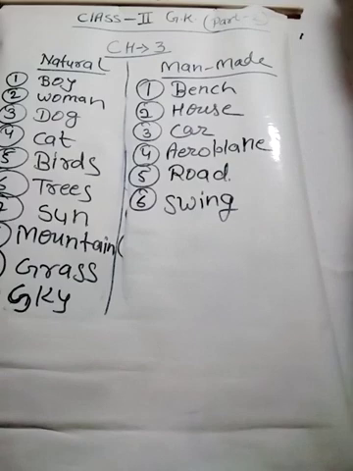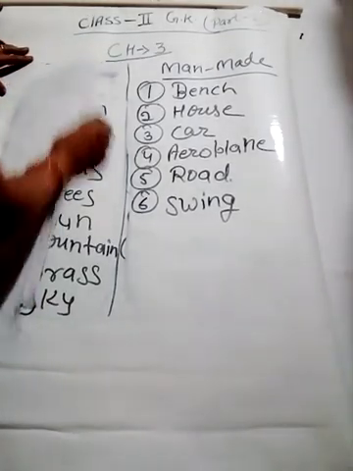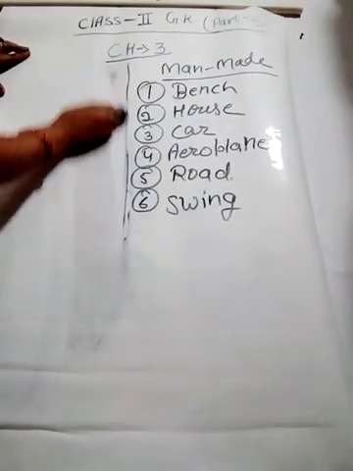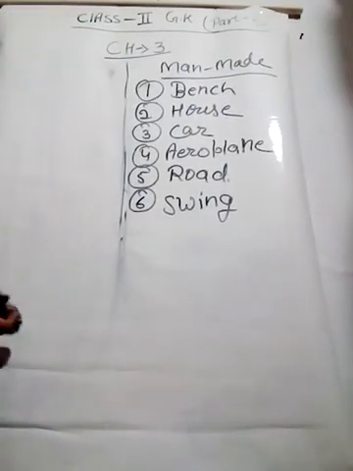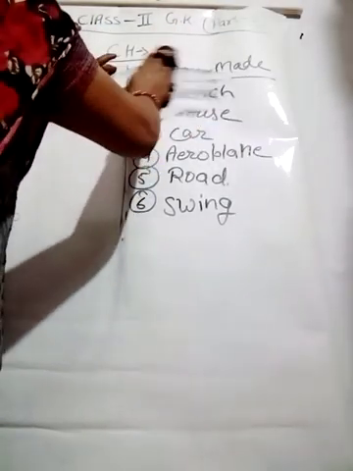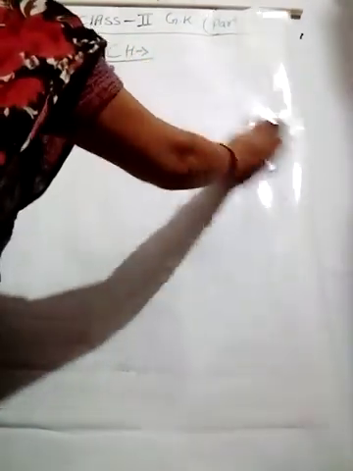Now we are going to move to the next chapter. It is your lesson number 4. In lesson number 4, if you look at your book, then you can see it is about insects. So many insects you can see at your home, and in those insects we can take the names housefly, bees, ants, and any other insects.